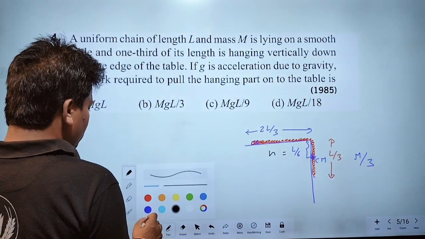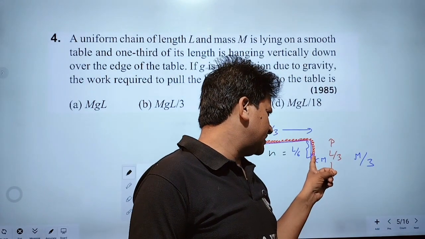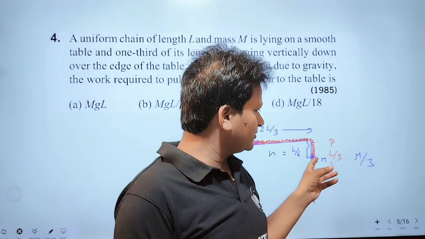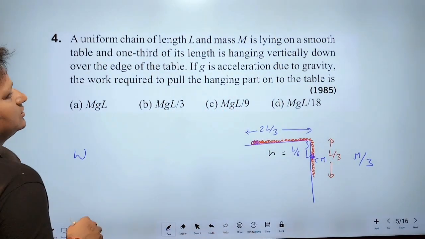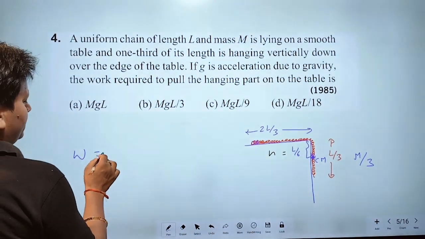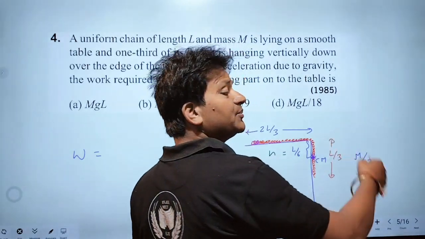Therefore, work done to pull the hanging part on the table will be equal to rise in potential energy of hanging part of the chain.